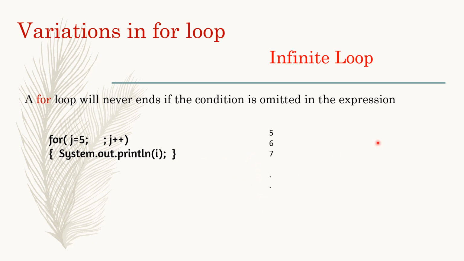And this type of loop is also known as an infinite loop. Infinite loop means never ending loop. The condition is not there, so the loop will never end. And if you are compiling the program, you have to close BlueJ to stop execution. Otherwise, printing will go on unlimited times. So an infinite loop means the loop without condition or the loop which never ends. The example you can see here.